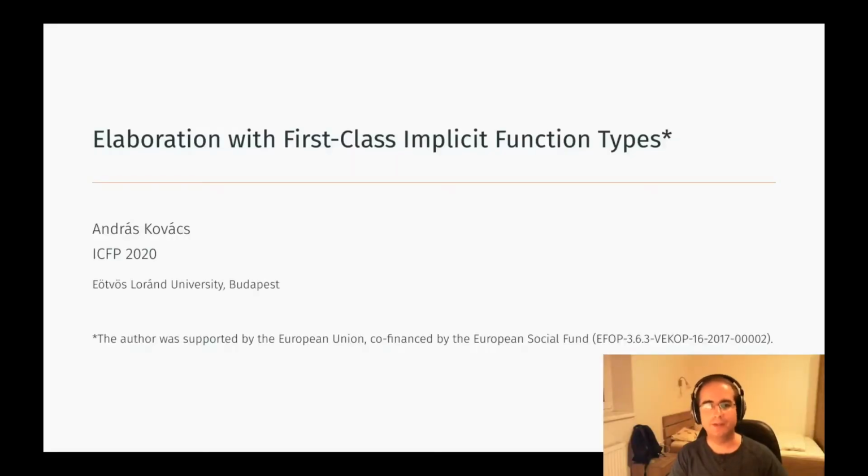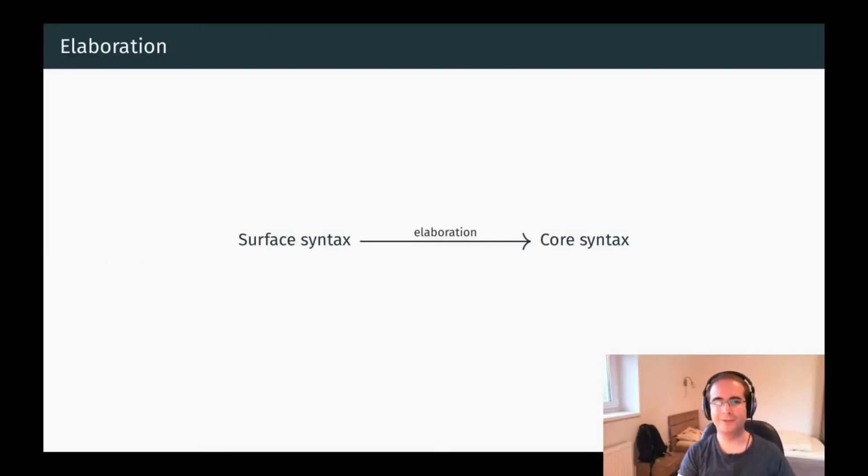Hello everyone, this is András Kovács and I will talk about elaboration with first-class implicit function types. In this talk, I will only give a rough overview of the paper and you can look at the paper for details. Let's explain the title of the talk a bit.